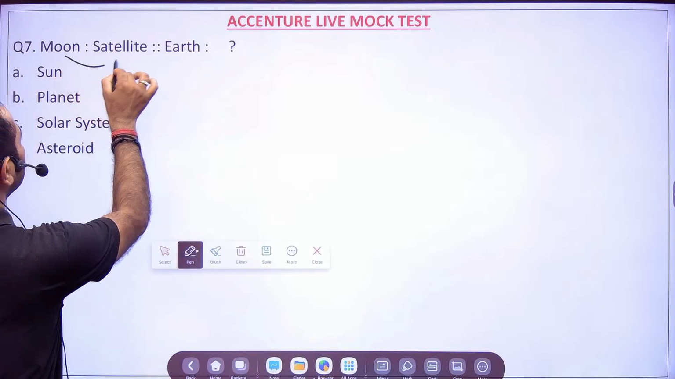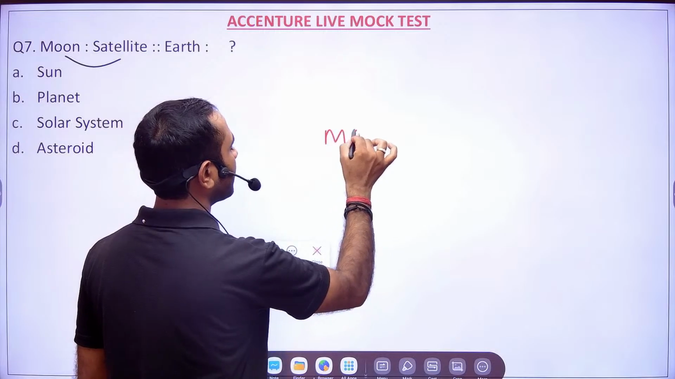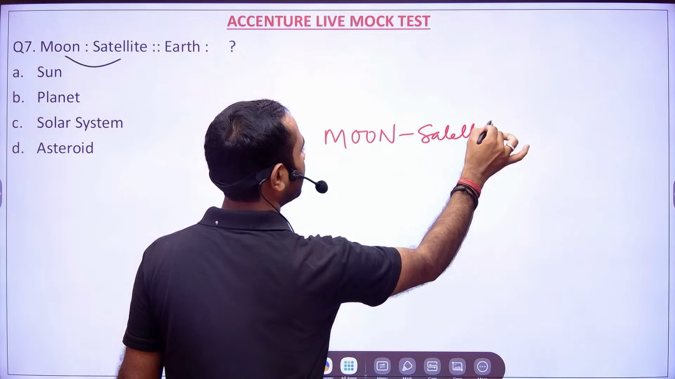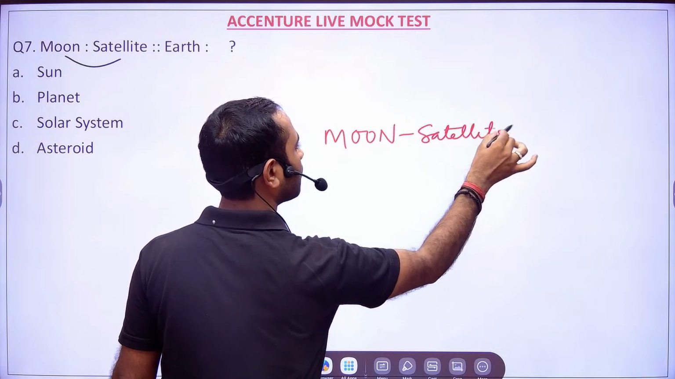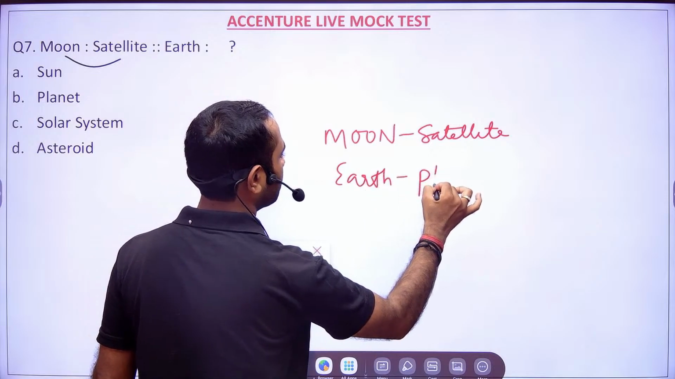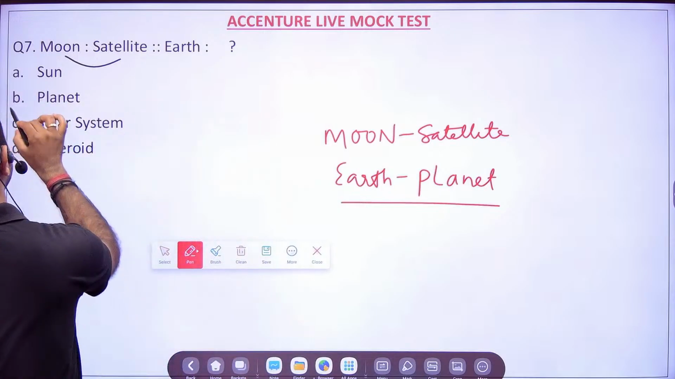So moon is nothing but a satellite, right? And earth is what? Earth is nothing but a planet, right? So option B will be correct.